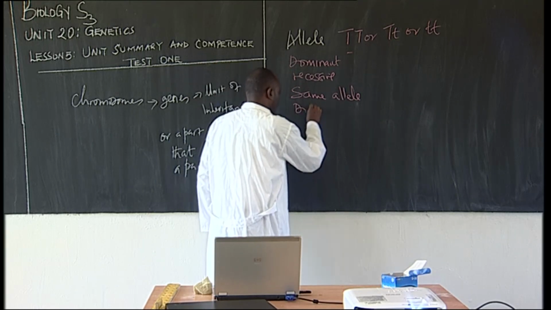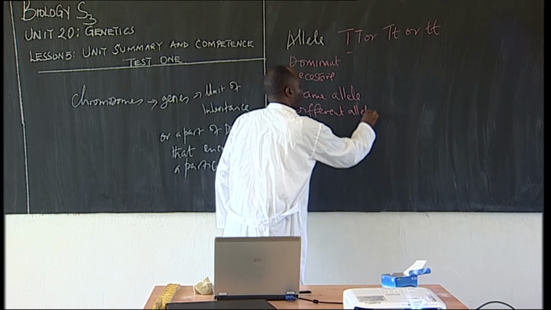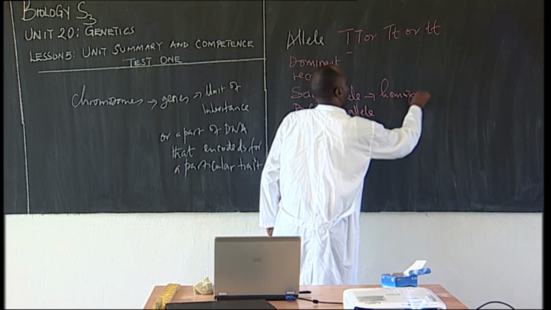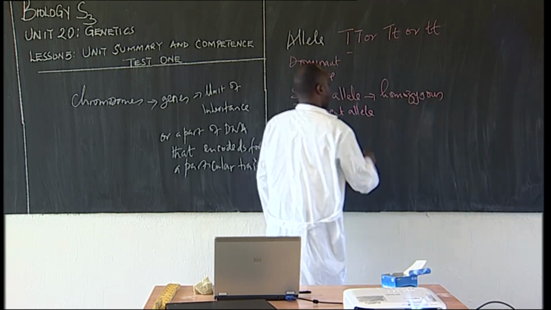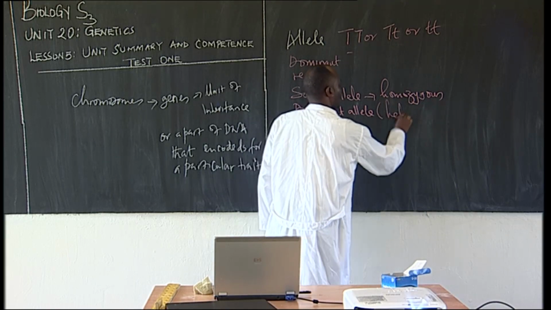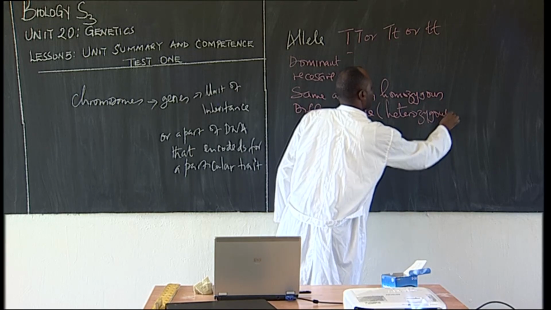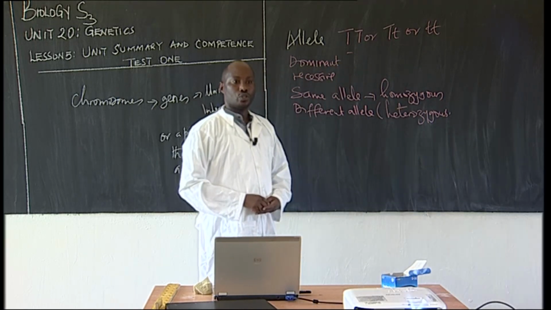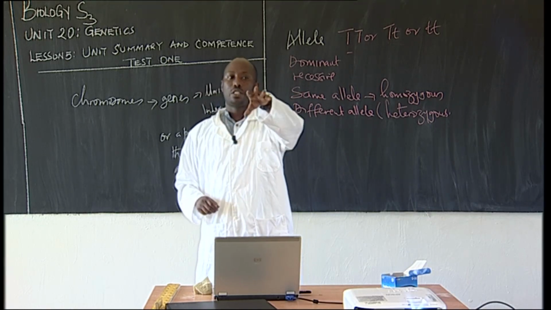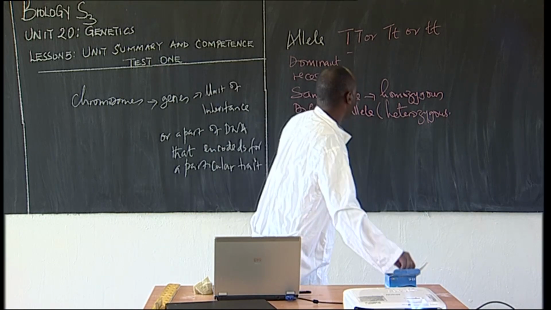Different alleles are called heterozygous. Excellent, if you are following me very well. So we said homozygous individuals have two similar alleles.